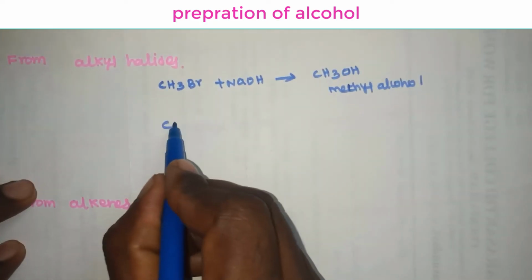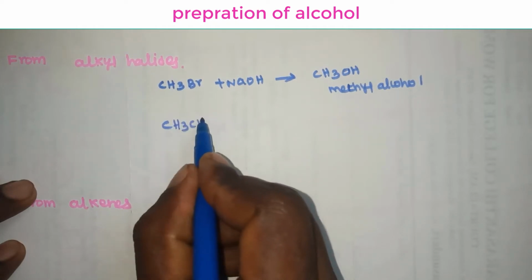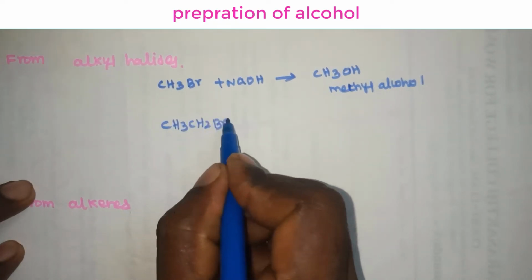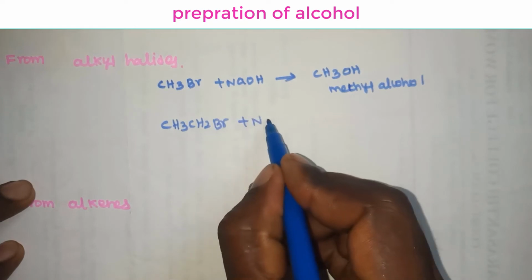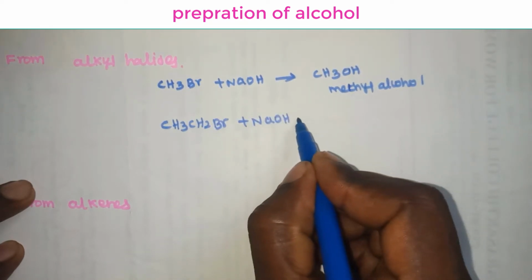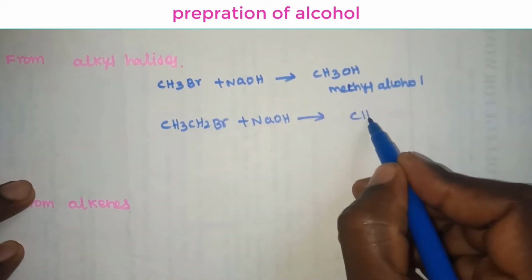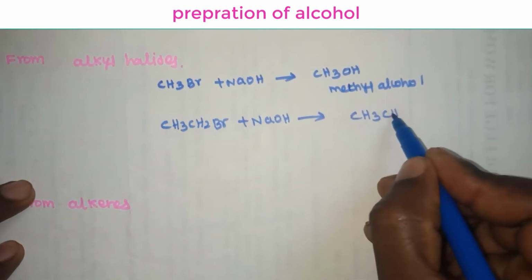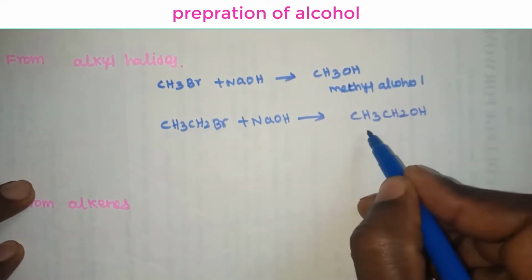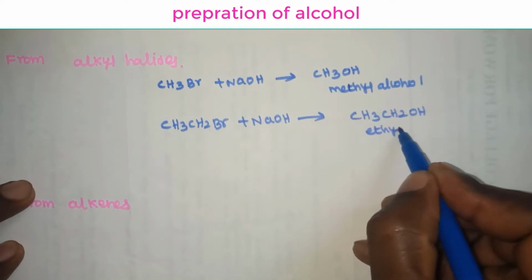Second one: CH3CH2Br, ethyl bromide, reacts with aqueous sodium hydroxide on heating to form ethyl alcohol.